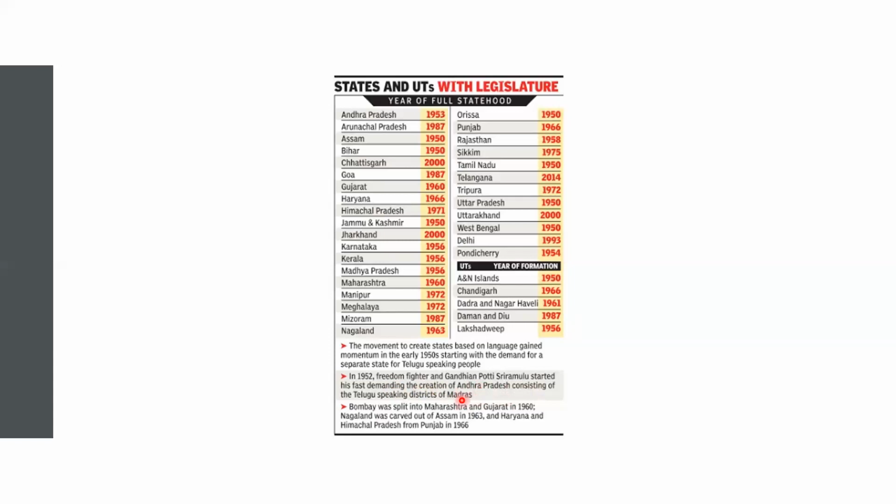Bombay Presidency was split as Maharashtra and Gujarat in 1960. Next Nagaland out of Assam in 1961, and Haryana and Himachal Pradesh from the Punjab in 1966. Like this the states were formed.